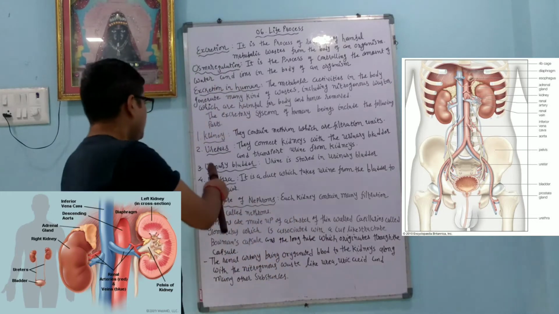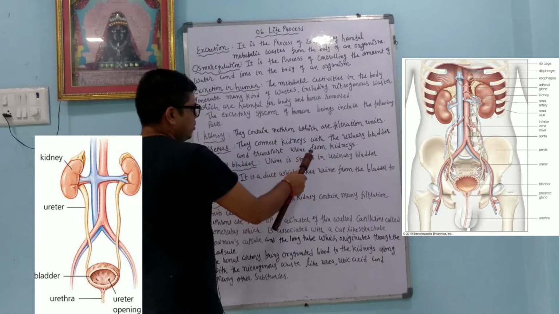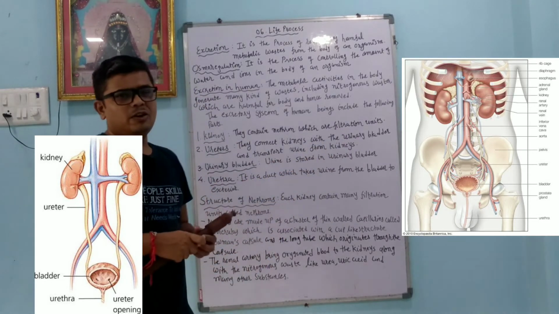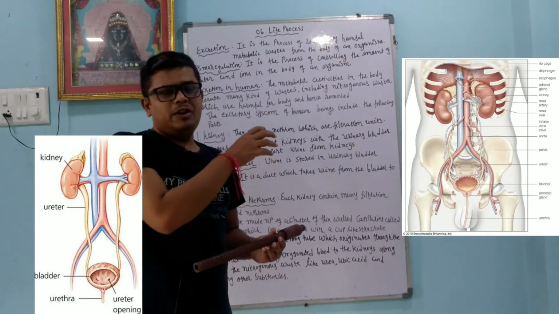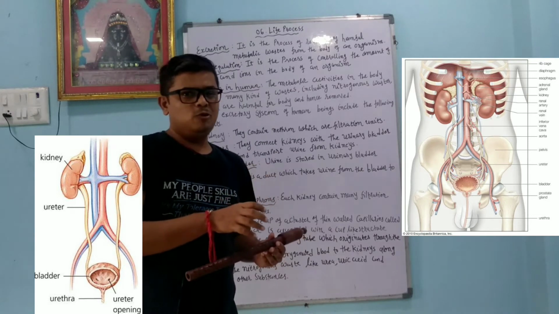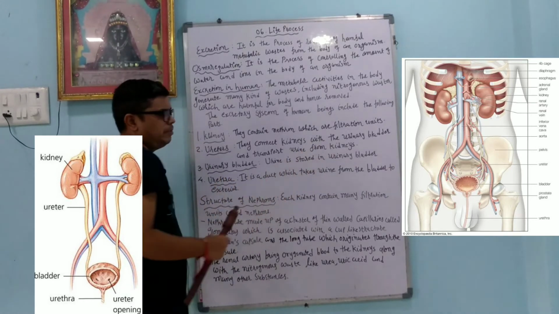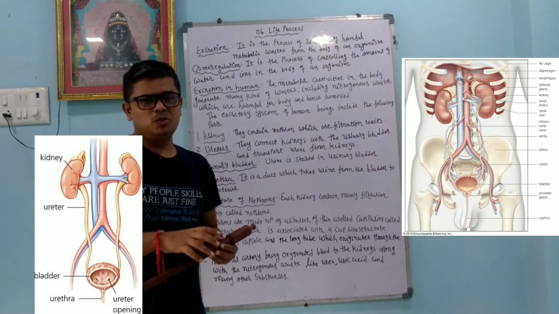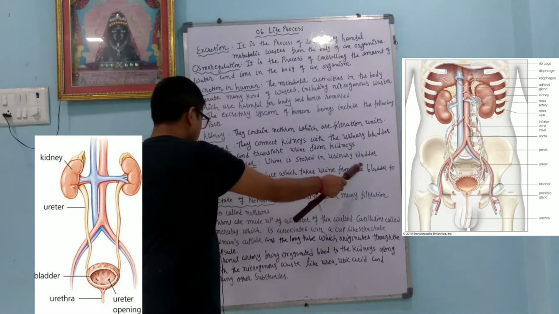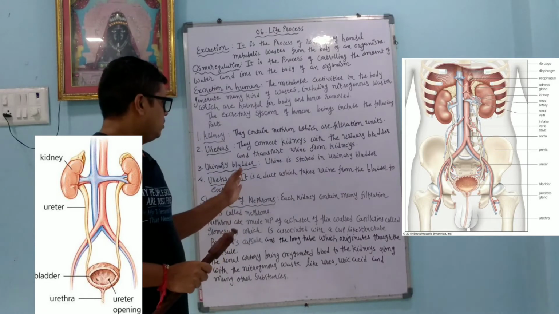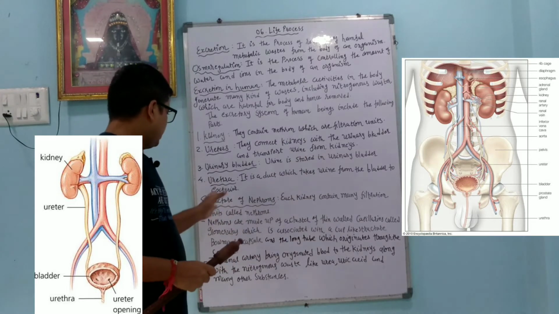Ureters connect the kidney with the urinary bladder and transport urine from the kidneys. So the ureter's function is to connect the urinary bladder and the kidney, carrying the urine towards the urinary bladder. Urinary bladder: urine is stored in the urinary bladder. Urethra: it is a duct which takes urine from the bladder to the exterior.